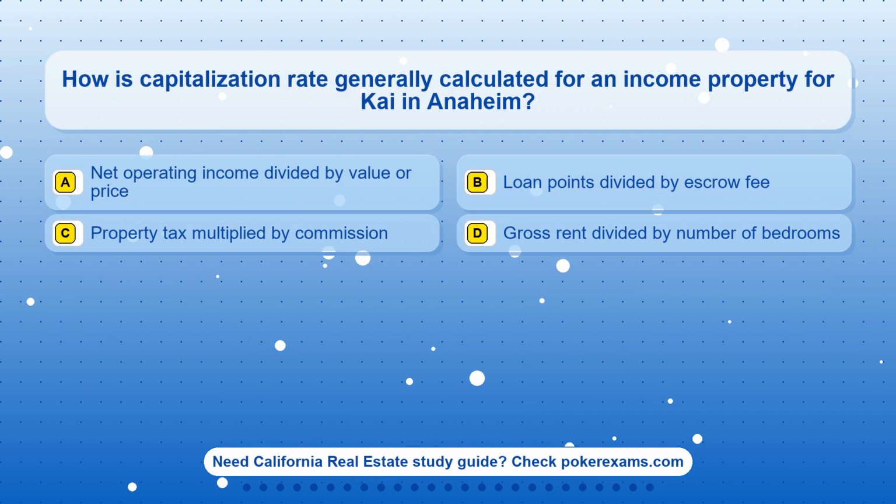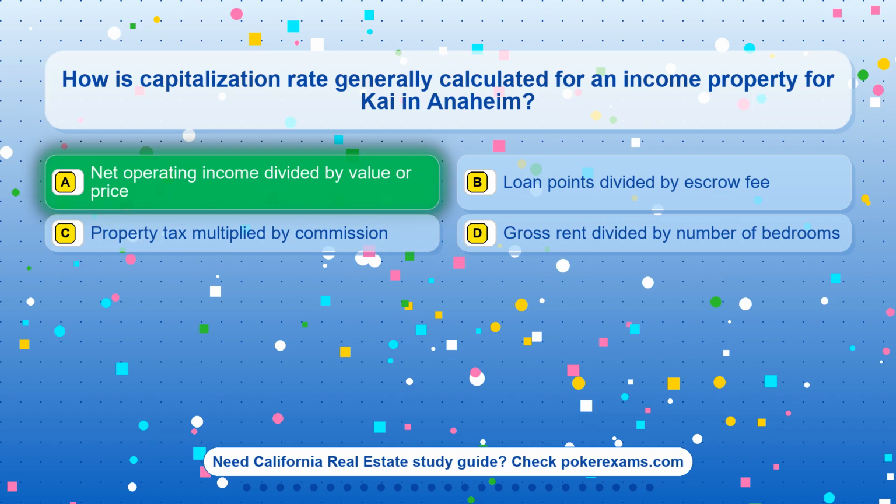Question 13. How is capitalization rate generally calculated for an income property for Kai in Anaheim? Option A, net operating income divided by value or price. Option B, loan points divided by escrow fee. Option C, a property tax multiplied by commission. Option D, gross rent divided by number of bedrooms.